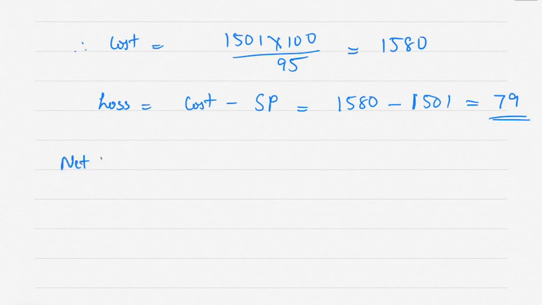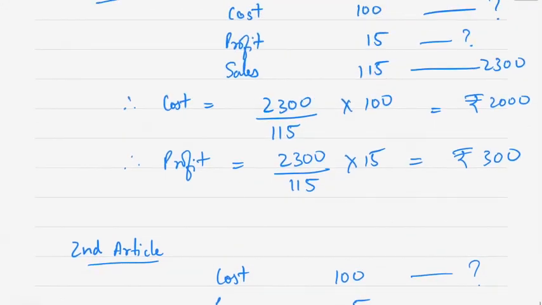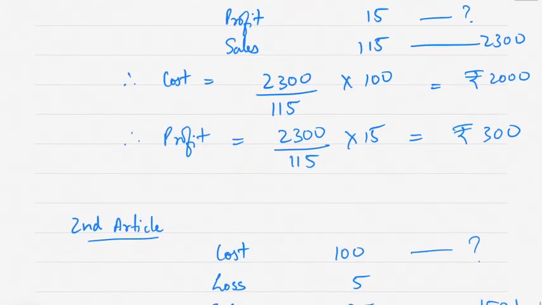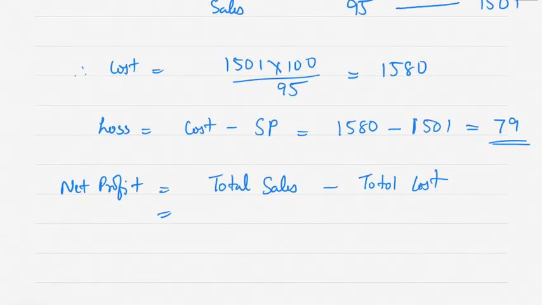Now net profit is asked. Net profit is equal to total sales minus total cost. Total sale is 2300 plus 1501, minus total cost.